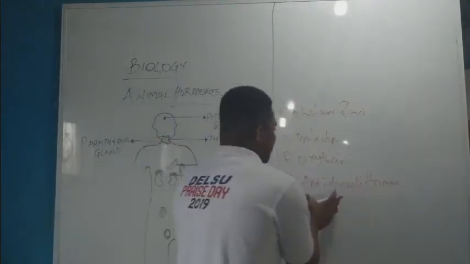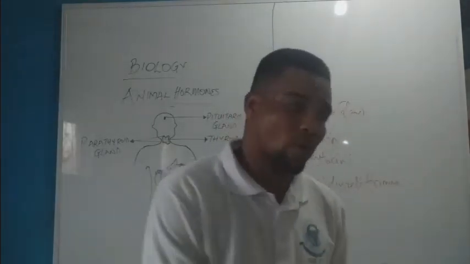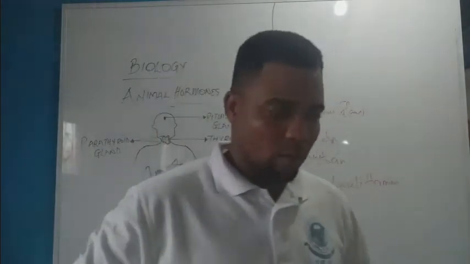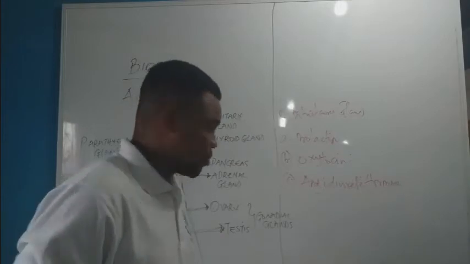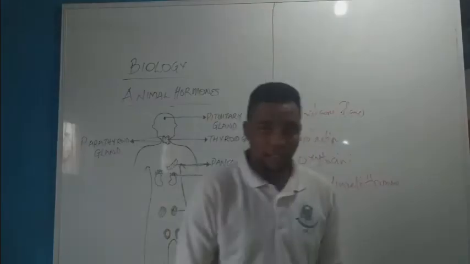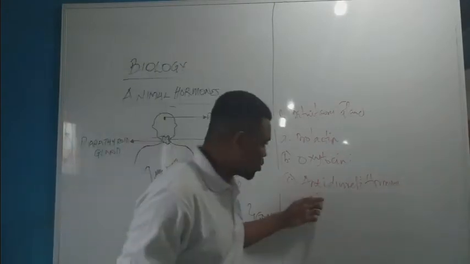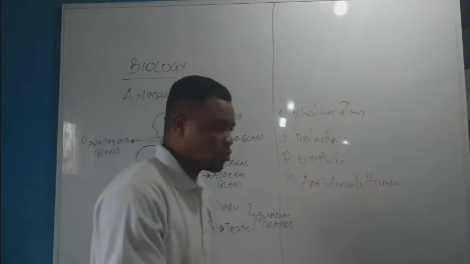Now, antidiuretic hormone on its own is used for reabsorption of water back to the body. Like when there is remains of the blood within the body, within the excretive system. Antidiuretic hormone is secreted for reabsorption of water within the body.